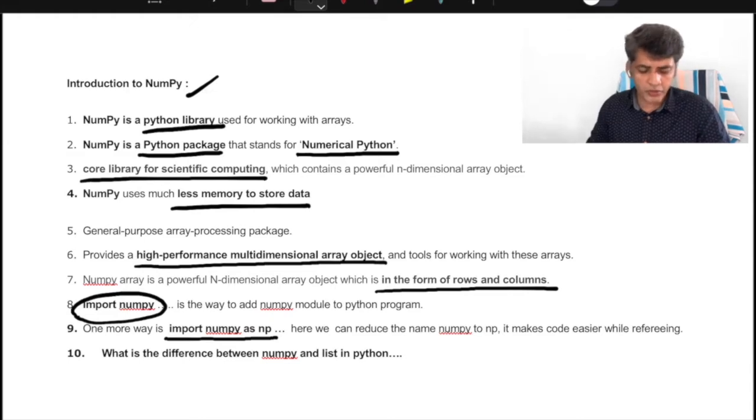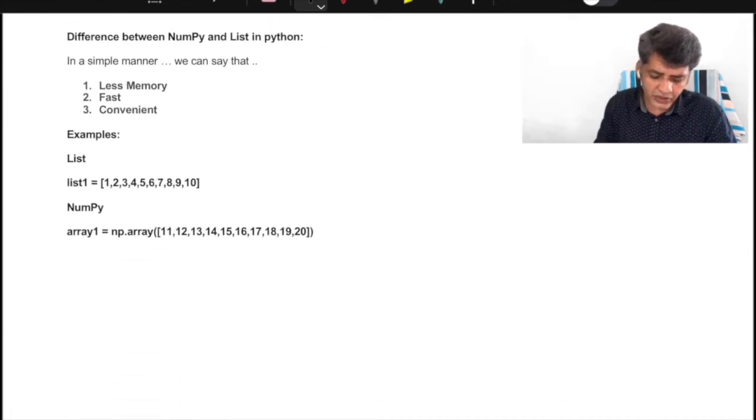Then another question you may have is what the major difference is between NumPy and a list. Initially I mentioned that a list also provides a kind of data structure, and you can use it as an array in Python. So what is the major difference between these two, list and NumPy? Here you can see the difference between NumPy and the list. These are the three major points you need to remember.